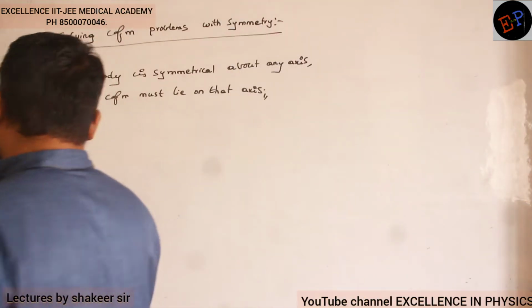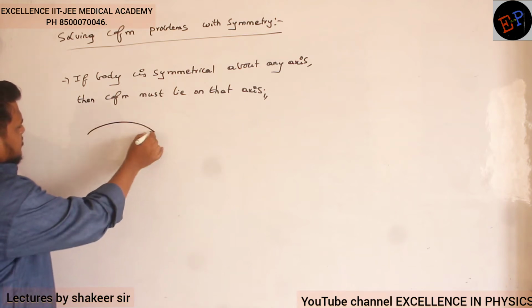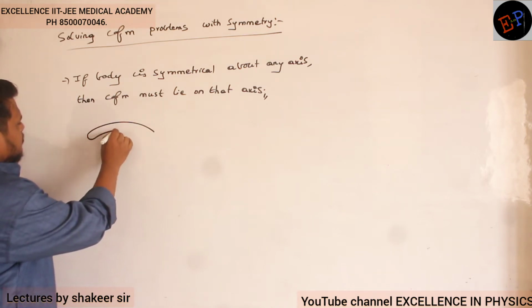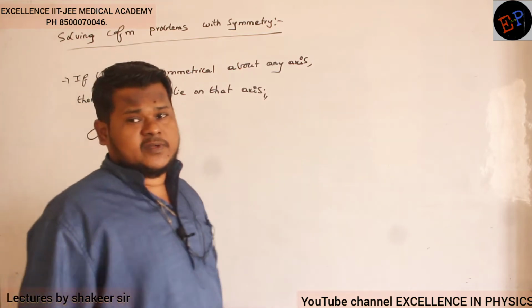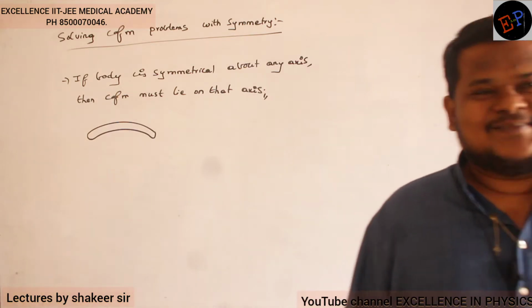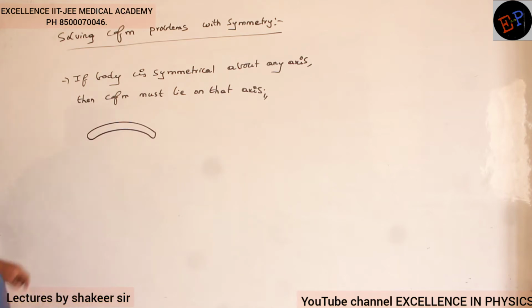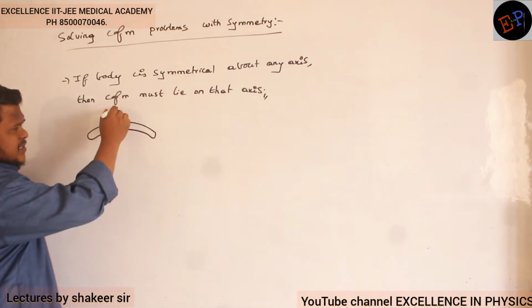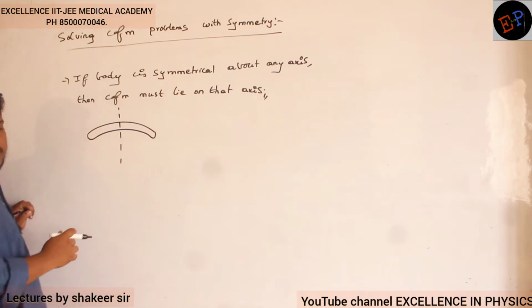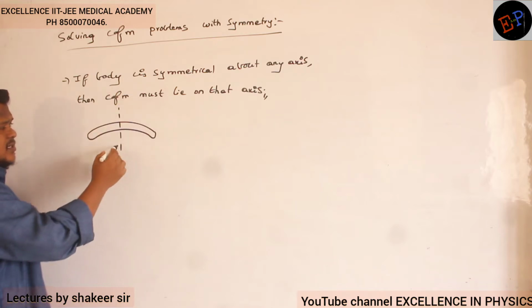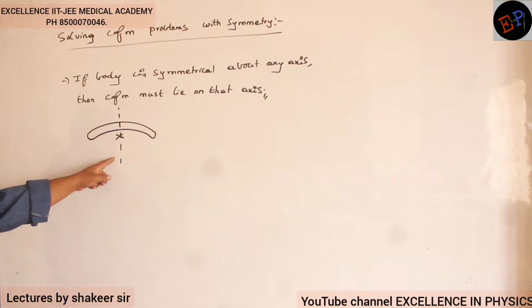How can you say? For example, if you take this kind of body, can you say where will be its center of mass? Center means where? Here? That you cannot say. But this body is symmetrical about this axis. So the right side of this body and the left side of this body are exactly symmetrical. So center of mass must lie on this axis. Center of mass will be somewhere here. So center of mass is not present on the body. It is present outside the body.